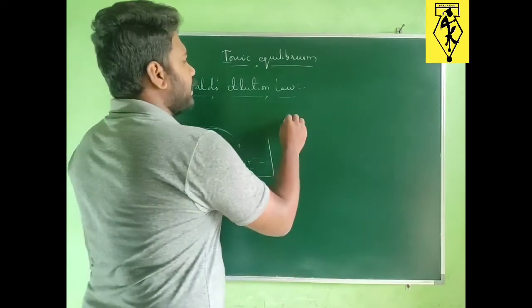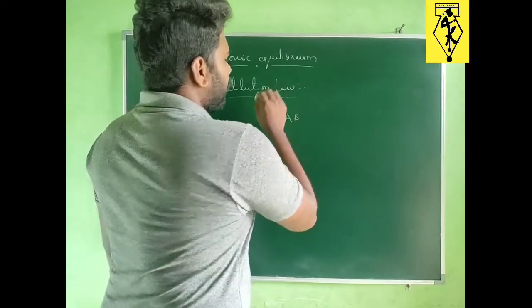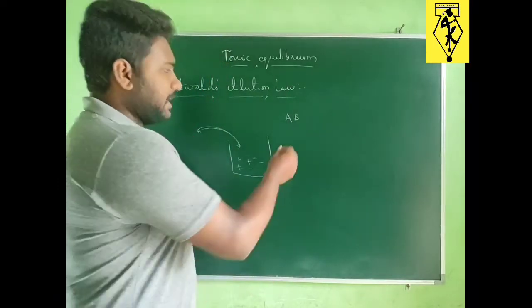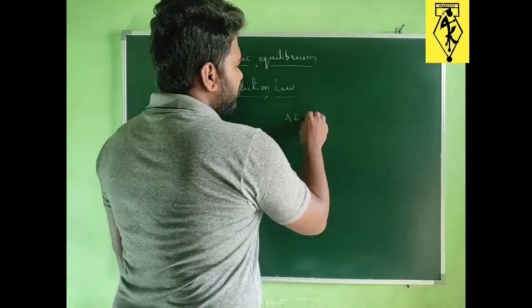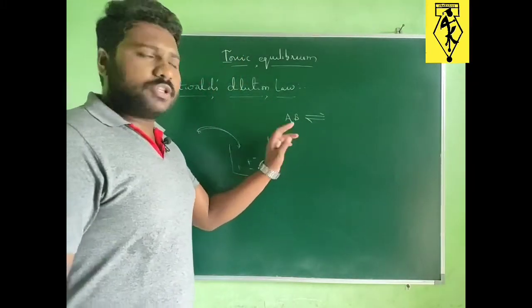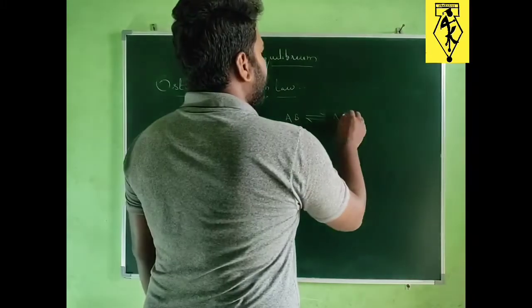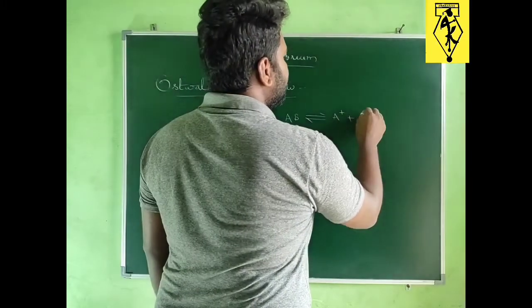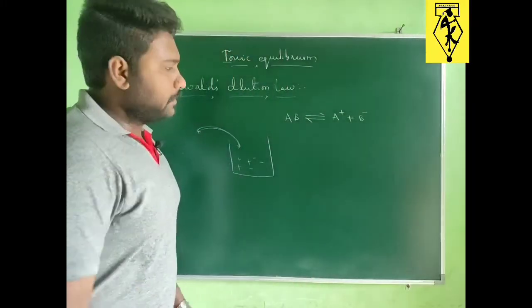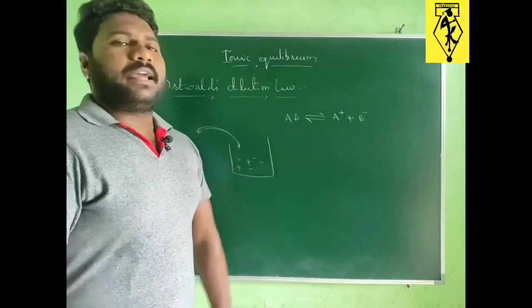Suppose I am taking one binary electrolyte, that is AB. I am dissolving this AB in some solution, and I am getting A plus and B minus ions.